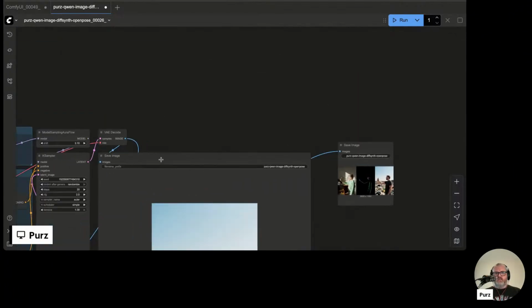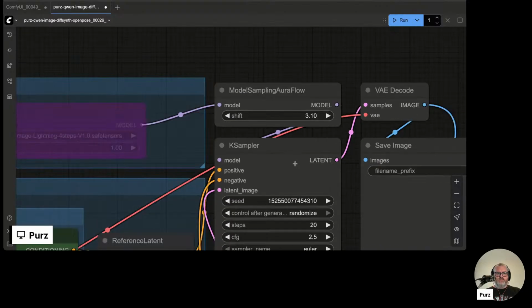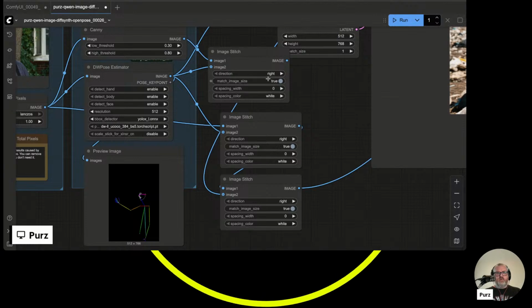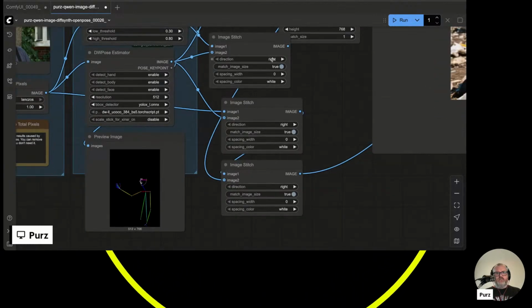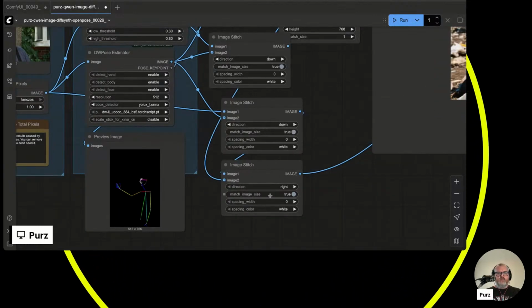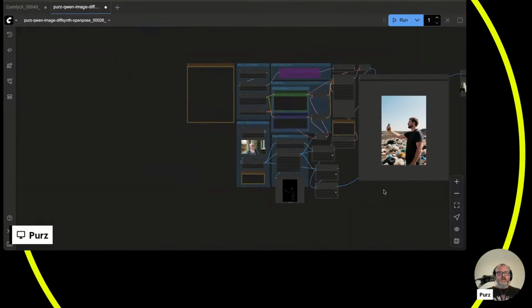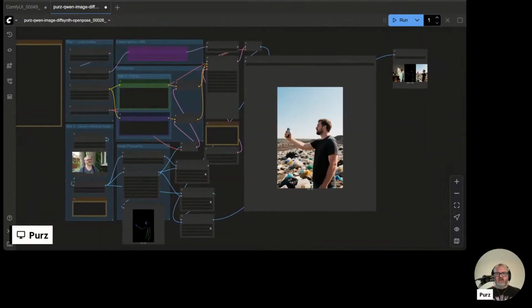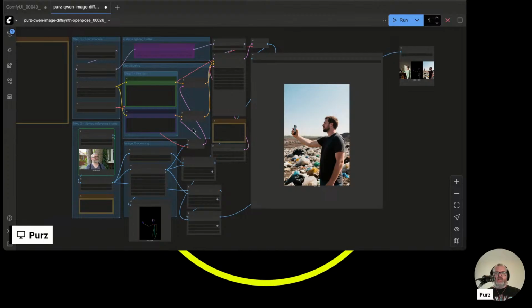The only other thing I want to do here is go to my image stitch node. Where are you? There you are. And instead of going right, I want to go down. So we're going to go down, down, and down. And now, because they're wide images, they'll be stacked tall instead of wide. So let's try the same thing. The man taking the selfie on the landfill.